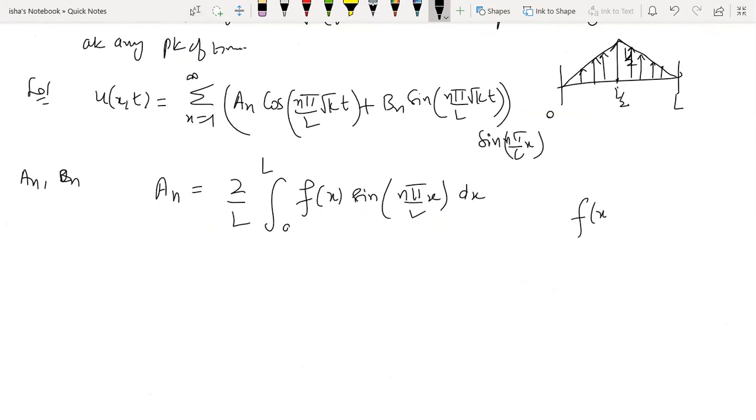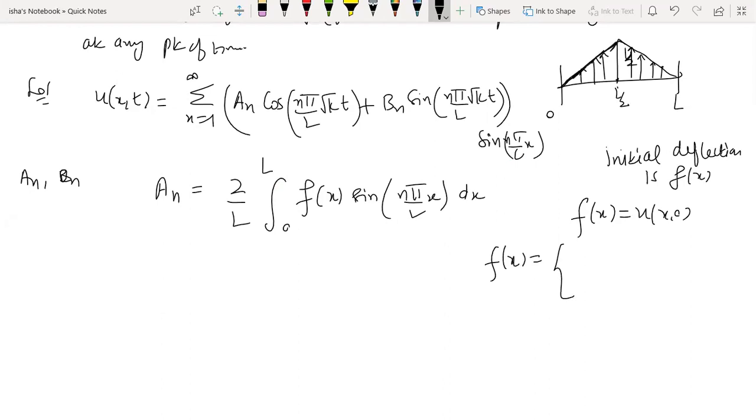Yes, f(x) is this profile, this initial deflection, which is u at t equal to 0. This is just explained to you with the help of words, but what will be f(x)? Can anybody mathematically tell me what is going to be f(x)? How do you write the equation for this function? The triangular profile over the domain 0 to L, right?